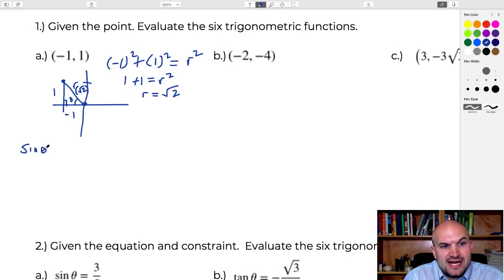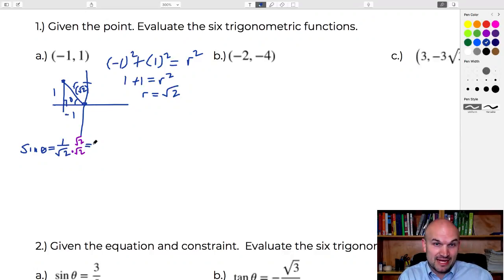So remember, sine of theta is going to be opposite over hypotenuse. So that's going to be 1 over the square root of 2. And then we're going to simplify that by rationalizing the denominator. I'll do the first one, then I'm not going to do it anymore because if you've stayed with my channel or my students have seen me do this over and over again. So when I say rationalizing the denominator, I mean multiplying the numerator and denominator by the radical. So therefore we get square root of 2 over 2.